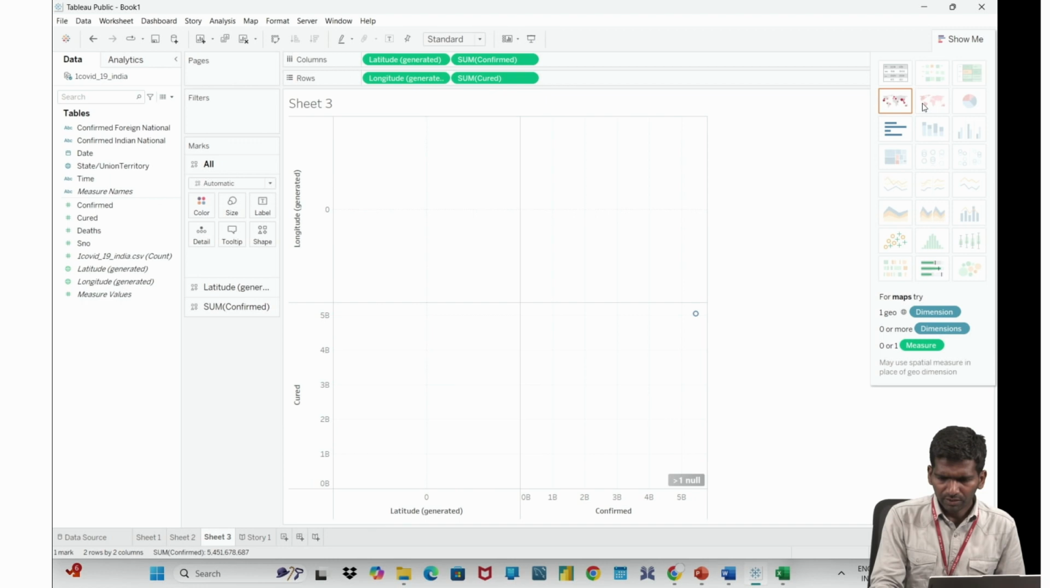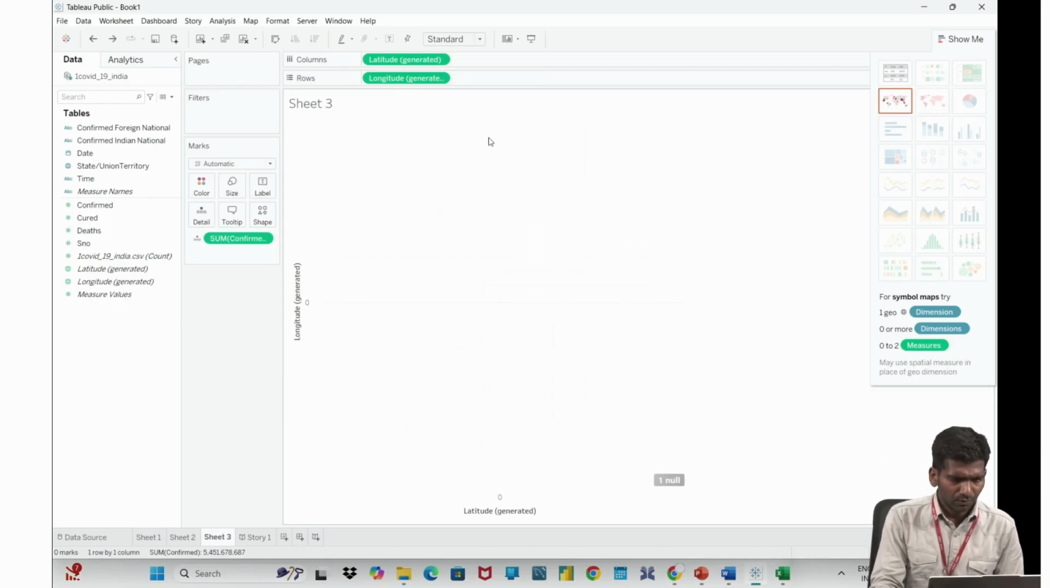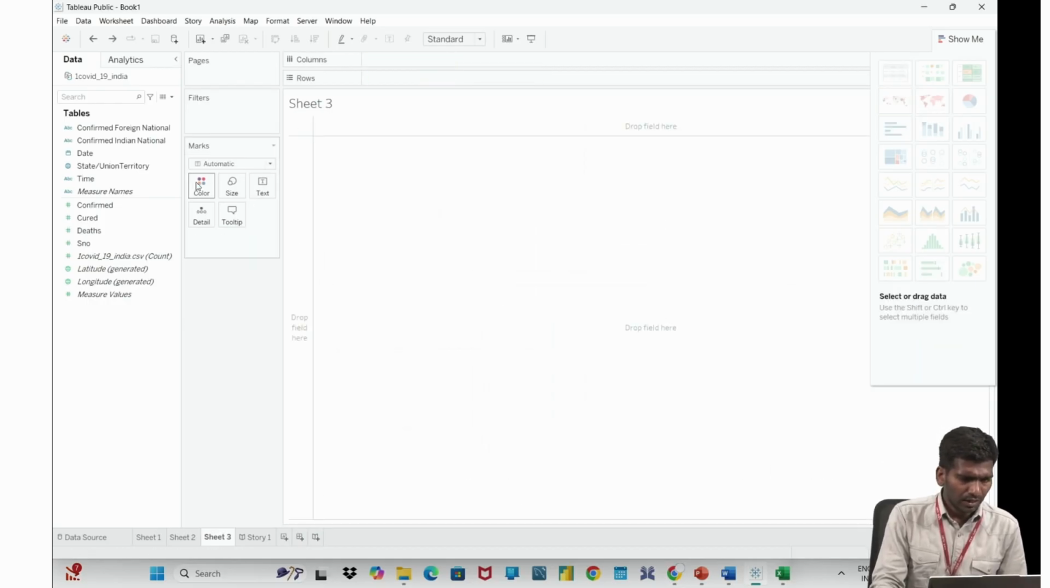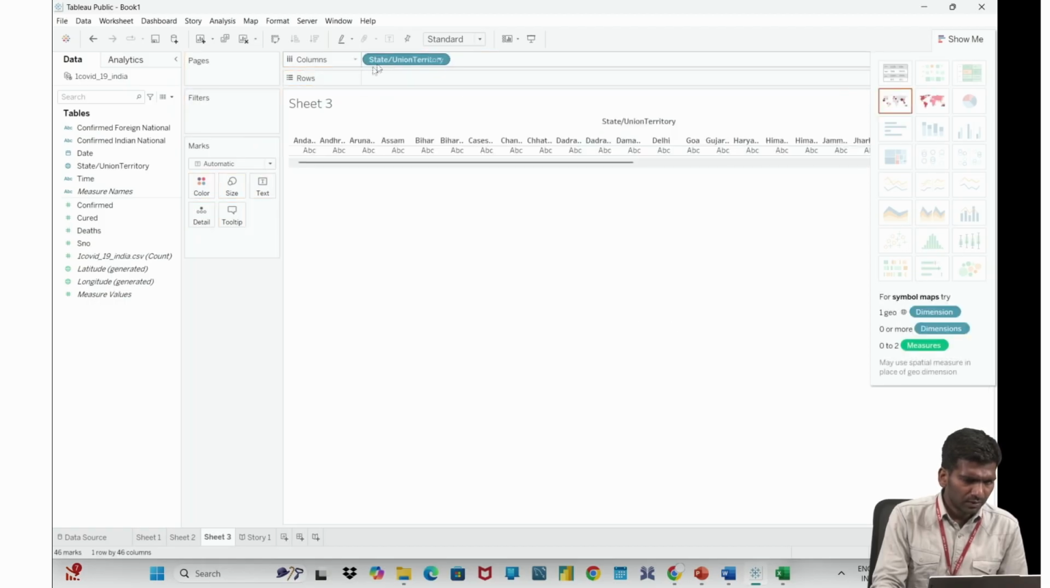So if I want to plot a map, what are the things I need for maps? One geo and one measure I required. So come back again. I have done undo. Okay, one geographical and one measure.